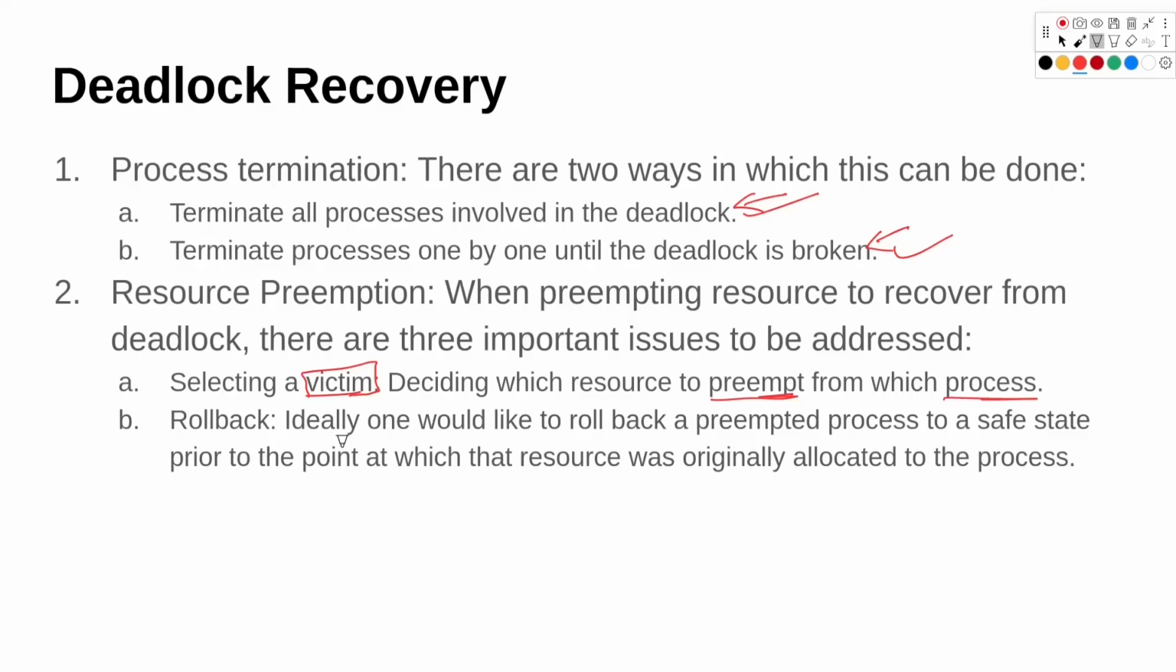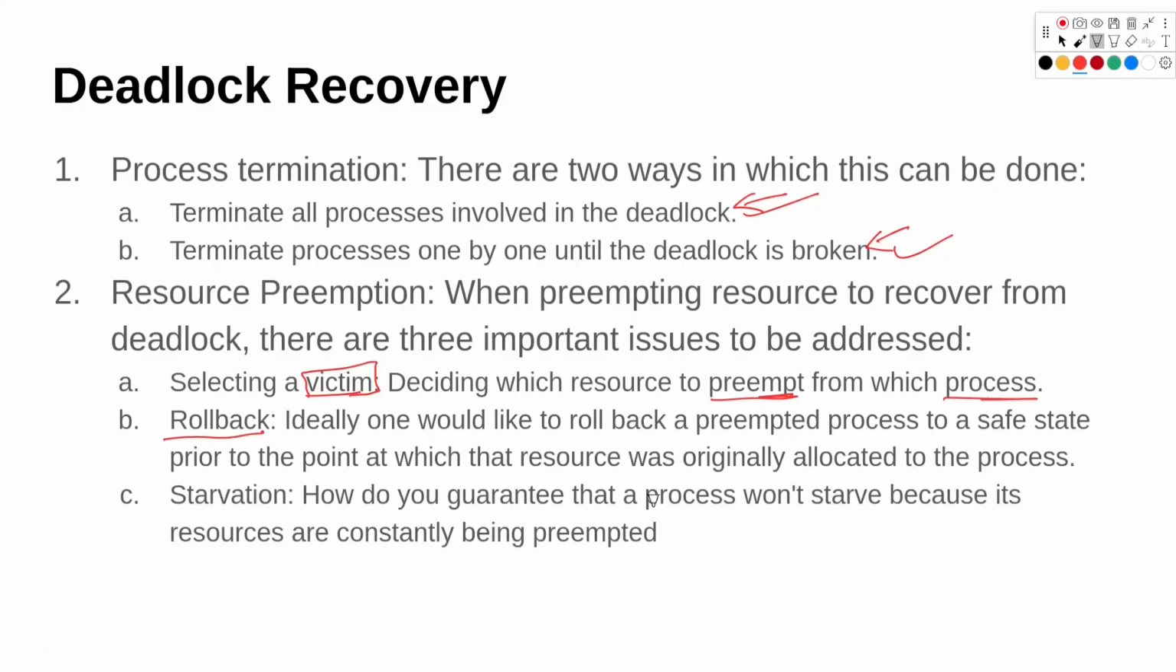Second one is rollback. Ideally, we want to be able to roll back a preempted process to a safe state at which that resource was originally allocated. So we want a mechanism to roll back. Third one is starvation. How do we guarantee that a process won't starve because its resources are constantly being preempted? Let's say we have a process P1 and we are given resources R1, R2. So we preempt the resource R2, and then at some other point of time it again acquires the resource R2, and that again gets preempted. So in that case, process P1 will be starved since it is not getting those resources for enough amount of time.